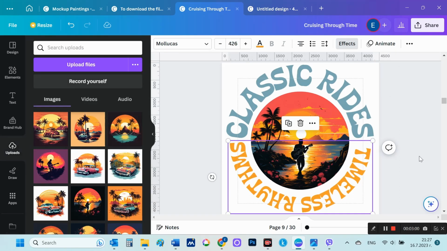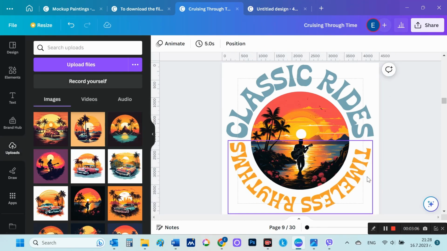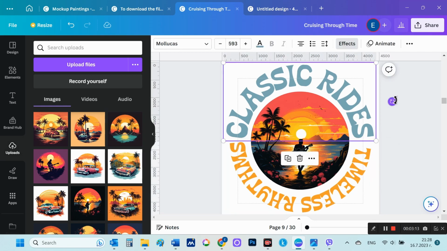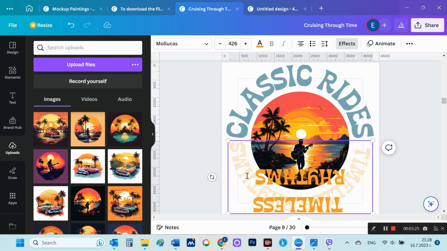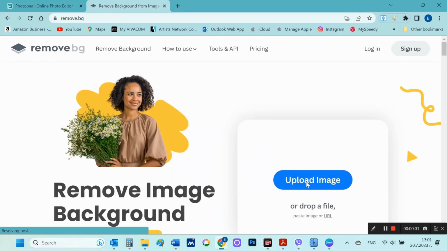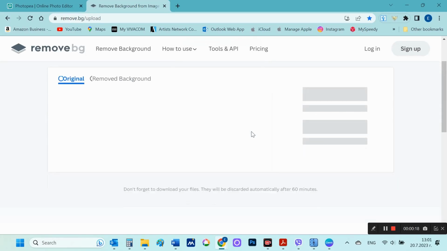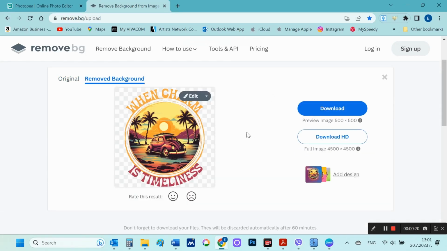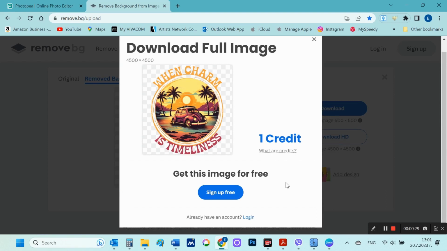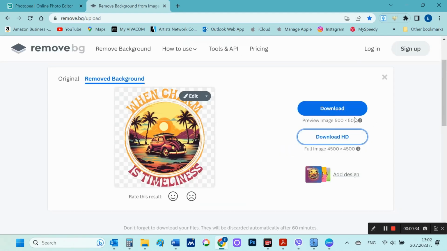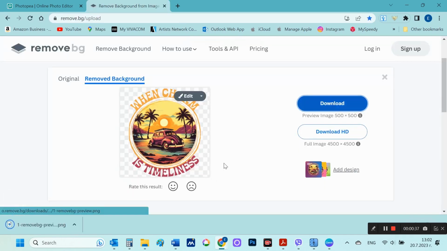Once I'm done, I'll download these designs as PNG files and increase their quality by upscaling them. But first I will remove the background of each image. I open remove.bg and upload each image one by one and download it now without background. If I had tried in Canva, which also works with remove.bg, it would not only remove the background, but also part of the image. So I'll download the files first and then remove the background.